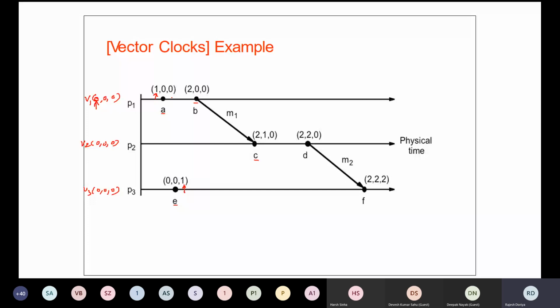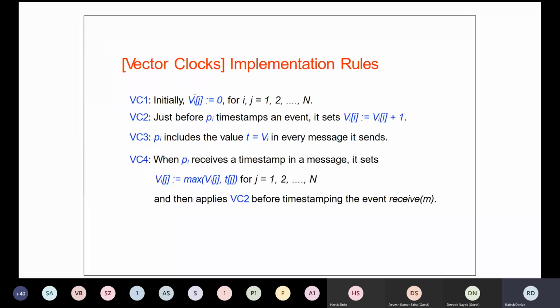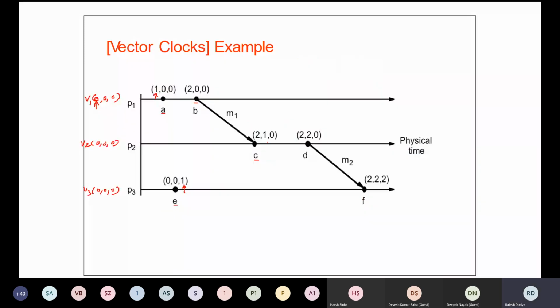So if you just look at the algorithm, whenever there is a send event, it sends the vector value vi. That means this value has been sent to this one.